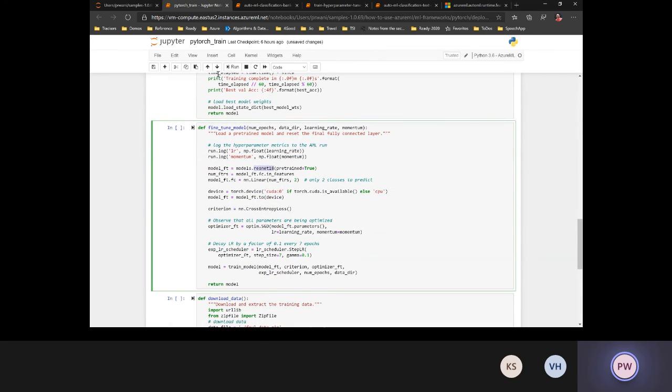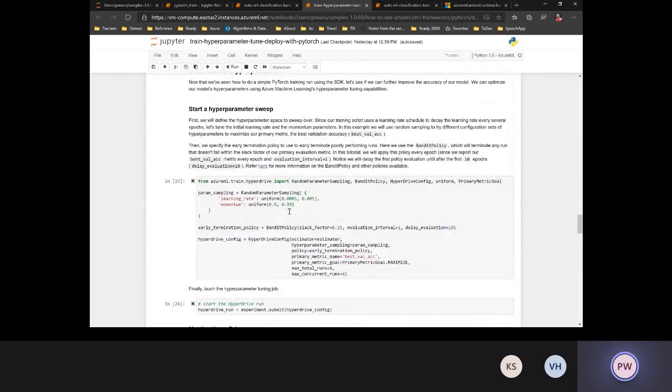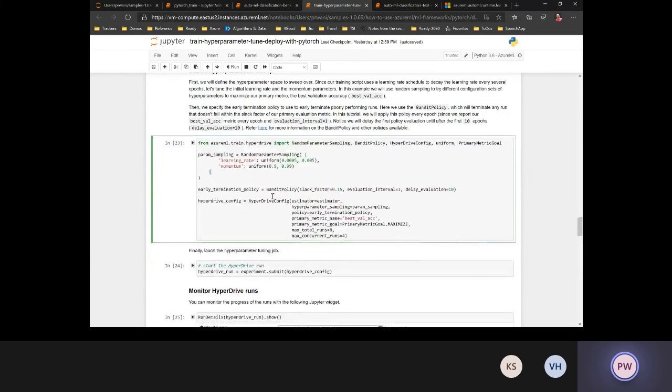Now, as part of this process, I can just go down and define a grid of hyperparameters that I want to specify, which is, let's say, learning rate uniform between these two values. And I also want to specify a bandit policy where I'm saying after the first 10 epochs in that particular training cycle for a particular combination of learning rate and momentum, after every epoch, check if the accuracy I've got is anywhere close to the best accuracy so far in all the iterations before.